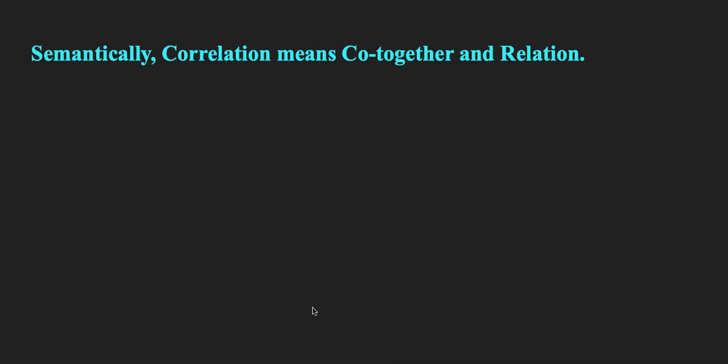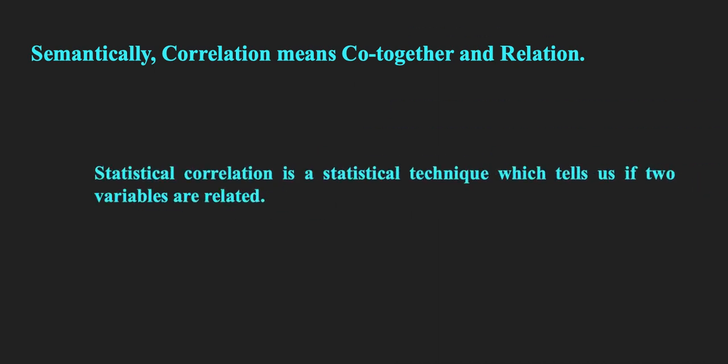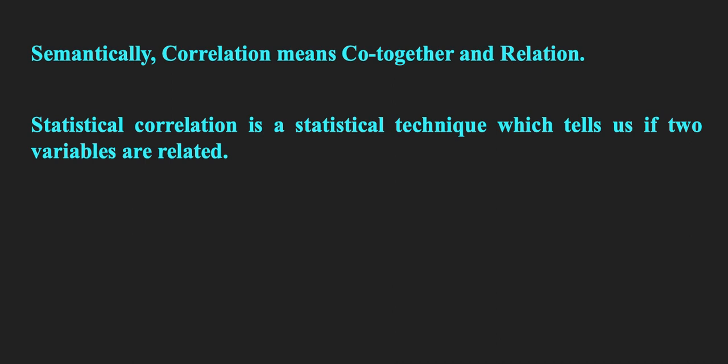Then when we talk about correlation, co means together and relationship means as it is, a relationship between two variables, right? Statistical correlation is a statistical technique which tells us if two variables are related. As I gave you the example of height and weight, we are going to find out whether there is any relationship between these two variables, like the more the height, the more the weight, the lesser the height, the lesser the weight, whether there is really any type of relationship between these two quantitative variables.